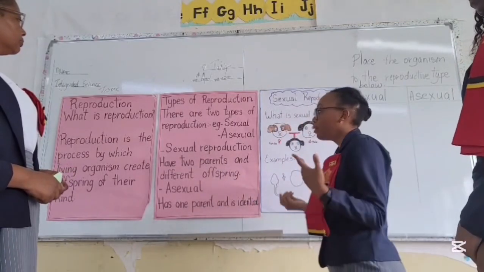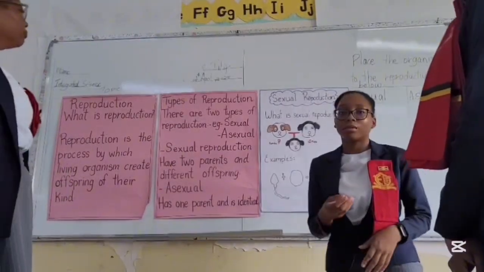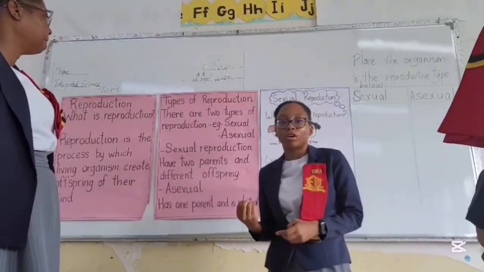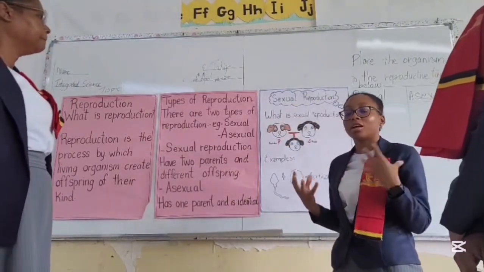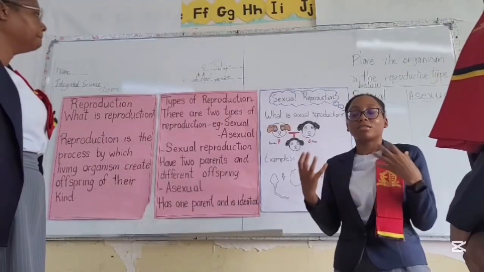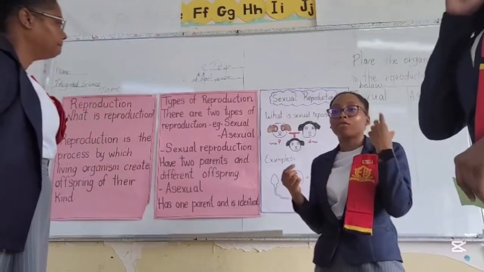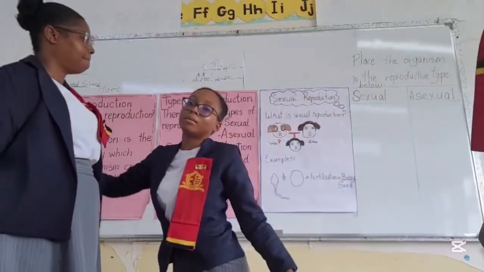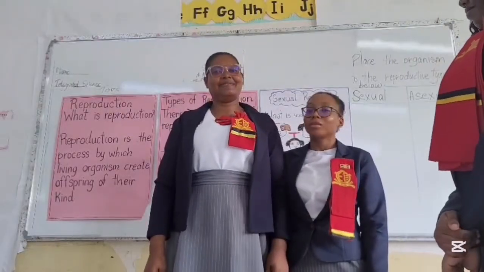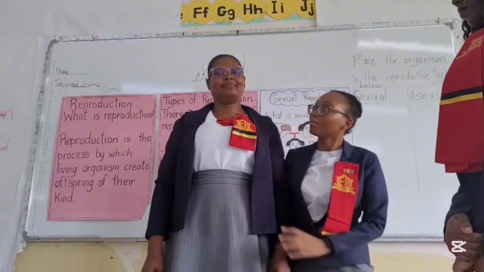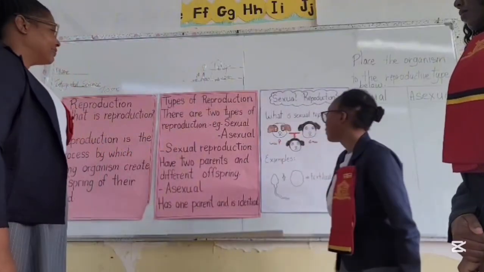Another specialty about sexual reproduction, which is different from asexual reproduction, is that when the two parents come together to produce a child, the child usually has variation and doesn't look like an exact copy of their parents. They showcase little features. Like Miss Camille and I, we can see how different we are because we have two different parents. Camille is tall and I am short. There are other features we can see too.